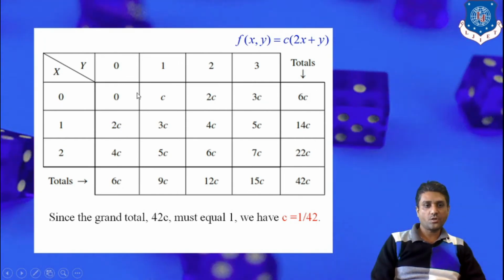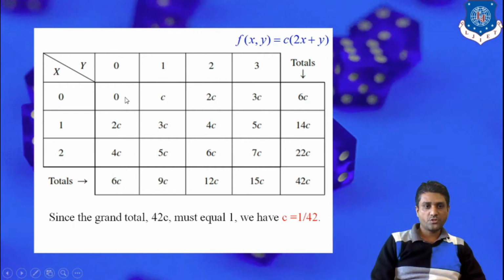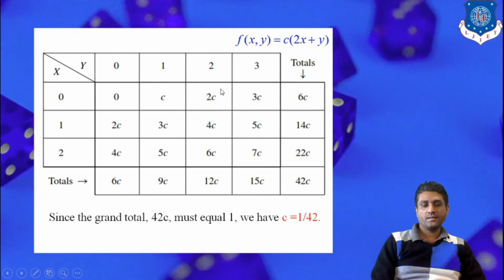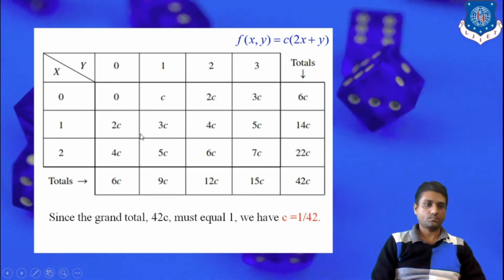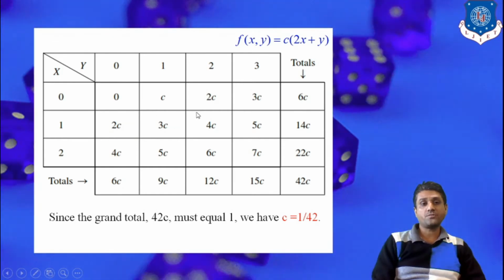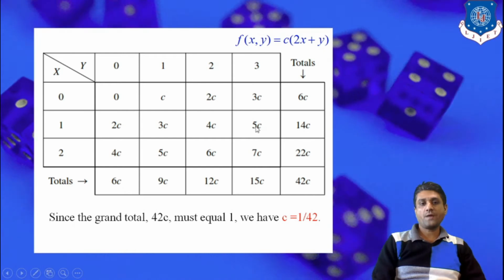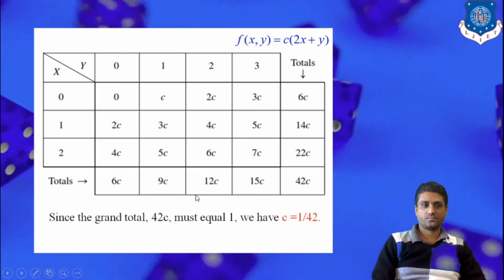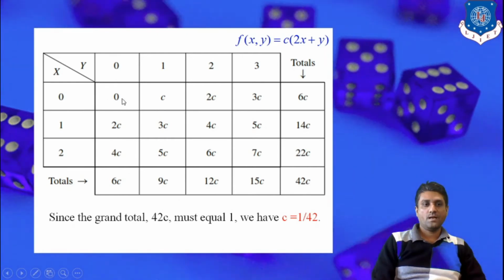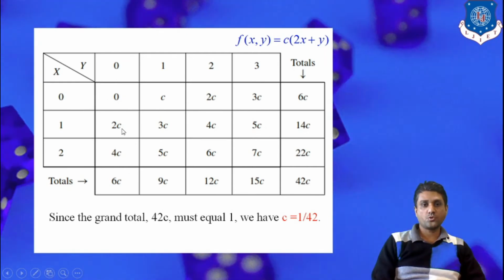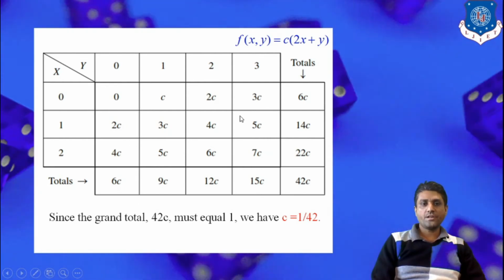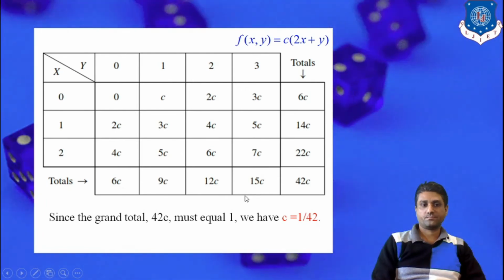Now this last column is just the addition of the particular row. That is 0 plus c, that is c, c plus 2c is 3c, 3c plus 3c is 6c. Now 2c plus 3c is 5c, 5c plus 4c is 9c, 9c plus 5c is 14c. Similarly for this one. Now this last row is the addition of the particular column, that is 0 plus 2c is 2c, 2c plus 4c is 6c. Similarly, the addition of this last column gives 15c.